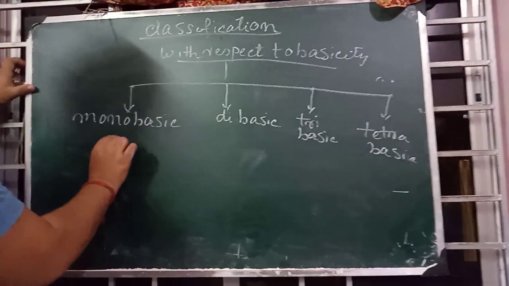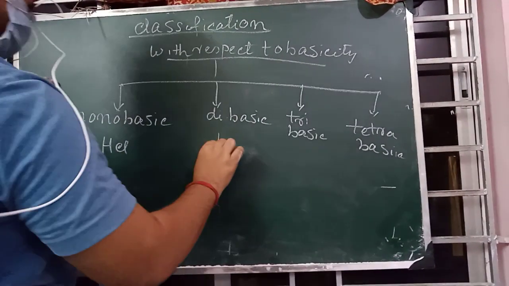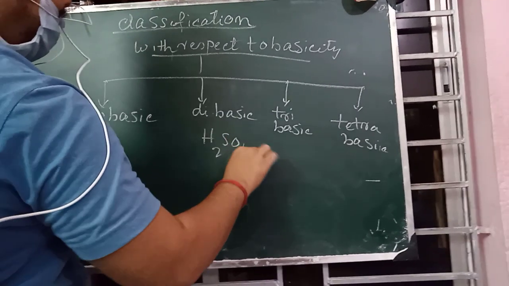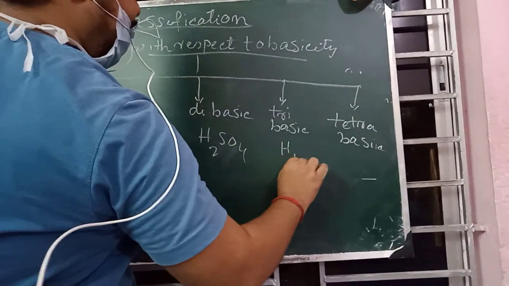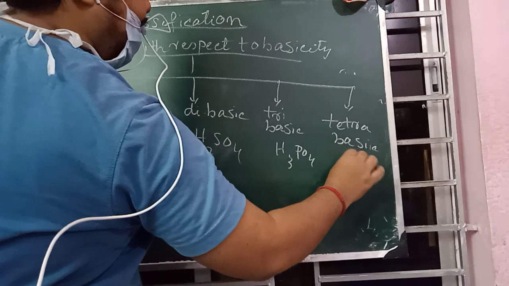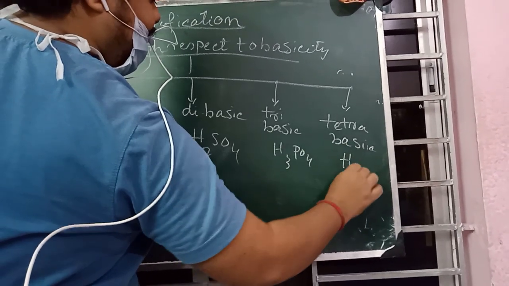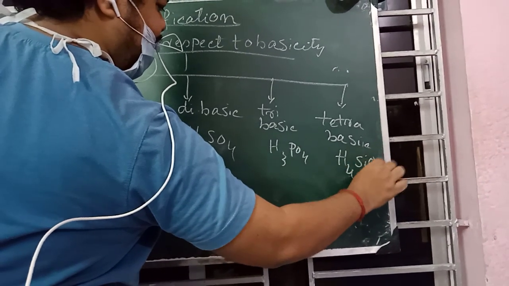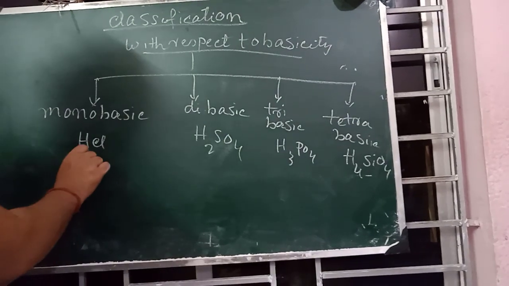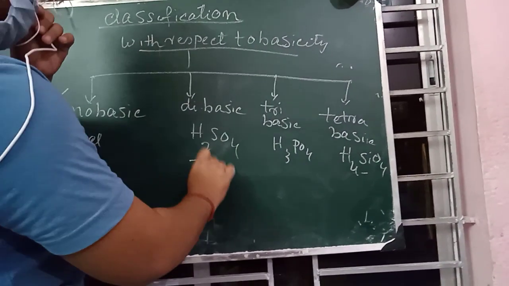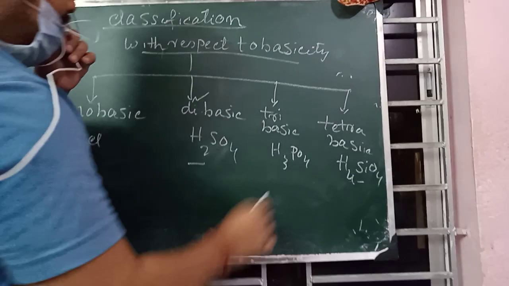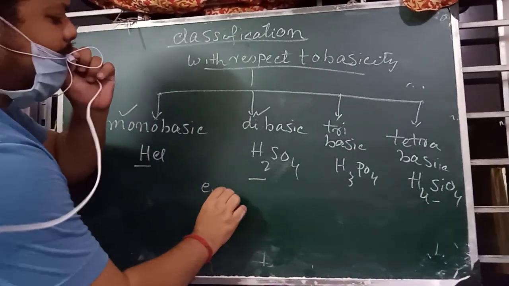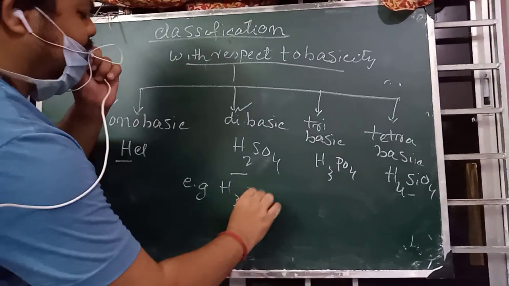Monobasic example is HCl, dibasic example is H2SO4, tribasic example is H3PO4, tetrabasic example is H4SiO4. And don't consider that number of hydrogen is 1, that's why it is mono, number of hydrogen 2, that's why it is di. It is a wrong concept. The exception is H3PO3.